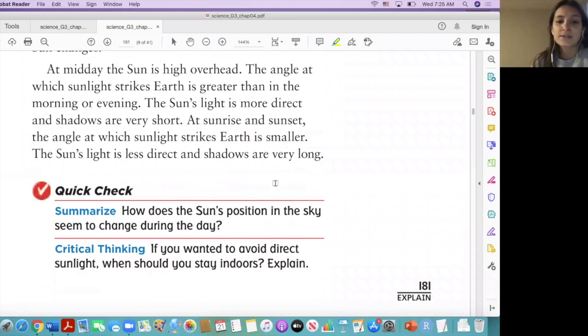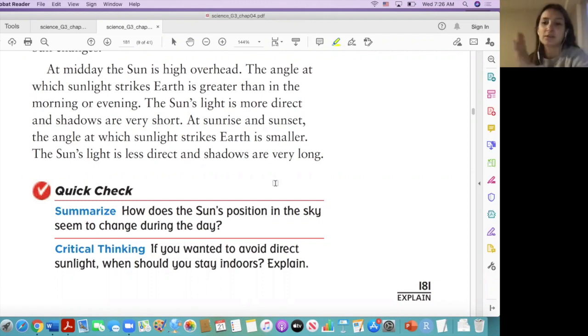So how does the sun's position in the sky seem to change during the day? Okay, so tell me, when the sun rises, where are you going to find the sun? In what direction? I don't know when the sun rises. Well, we just saw the picture, right?